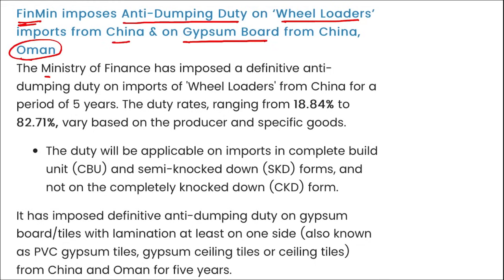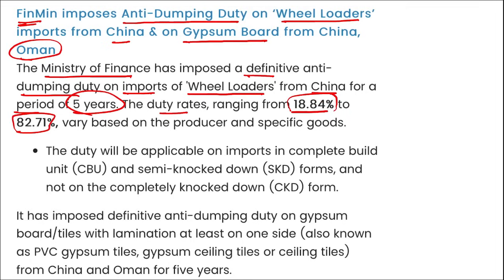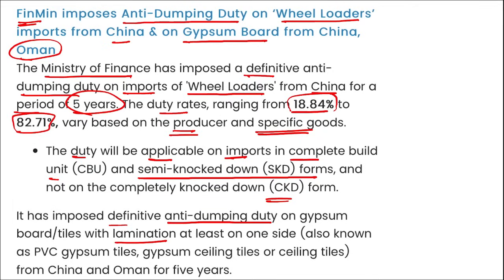I repeat, Ministry of Finance, they imposed a definitive anti-dumping duty on imports of wheel loaders from China for a period of 5 years. The duty rates ranging from 18.84% to 82.71% vary based on the producer and specific goods. The duty will be applicable on the imports in complete build unit and semi knocked down forms and not completely knocked down forms. Right?